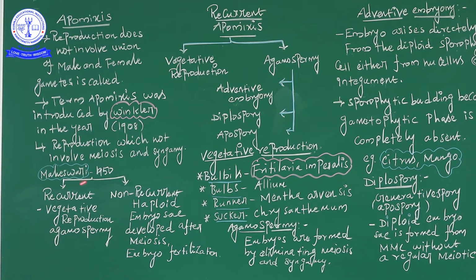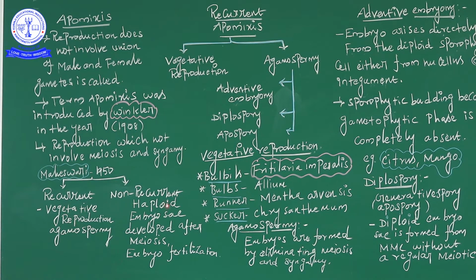What is recurrent? Recurrent means vegetative reproduction and agamospermy. Recurrent means including the vegetative reproduction, and the reproduction under agamospermy. That is called recurrent reproduction.